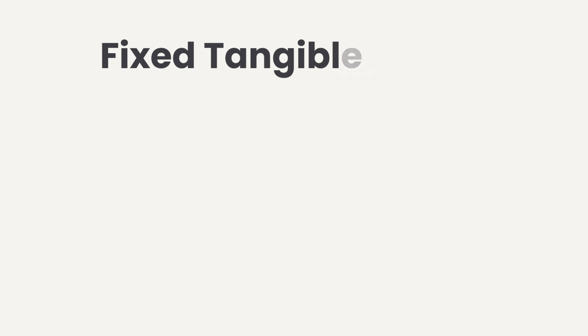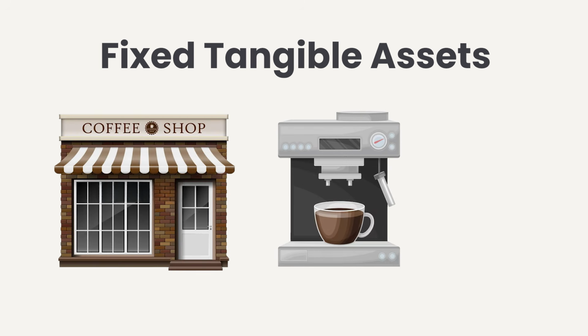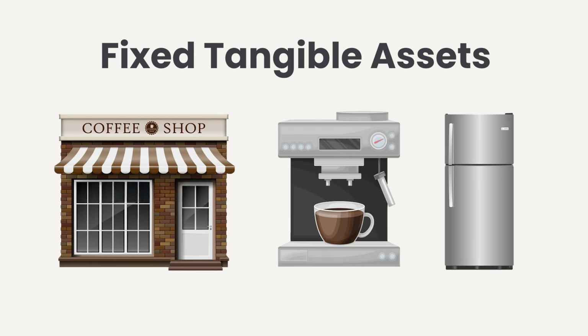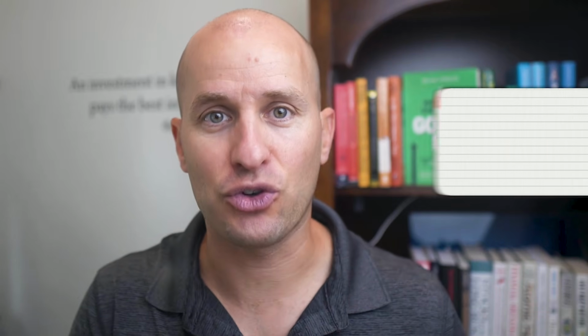So at our coffee shop, some examples of fixed tangible assets are the building that the coffee shop is located in, the coffee making equipment, and the refrigerator. All of these are fixed tangible assets because we will generate an economic benefit from them, and they're expected to last multiple years. Now, fixed tangible assets all have an expected lifespan to them, after which time they will need to be replaced. If a business is using accrual accounting, then the value of these assets is gradually written down to account for wear and tear, the passage of time, and obsolescence.